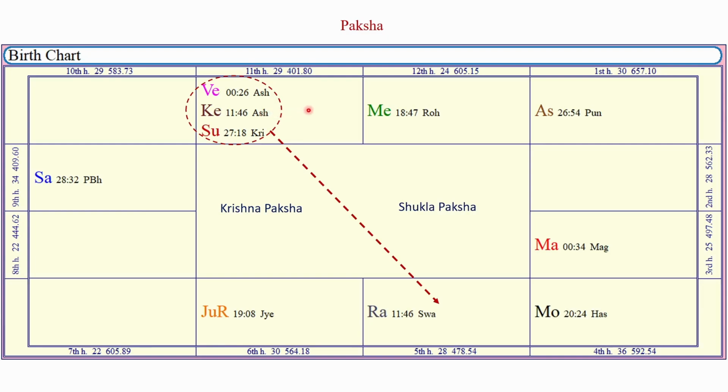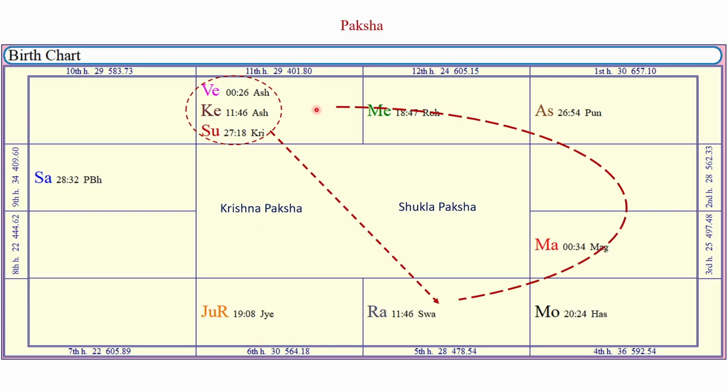If the moon is posited in between the natal sun and its opposite Rashi in the Janma kundali, then we can consider the birth of the native in Shukla Paksha. If the moon is posited in between the sun's opposite Rashi and the natal position of the Sun in the Janma kundali, then we can consider the birth of the native in Krishna Paksha.